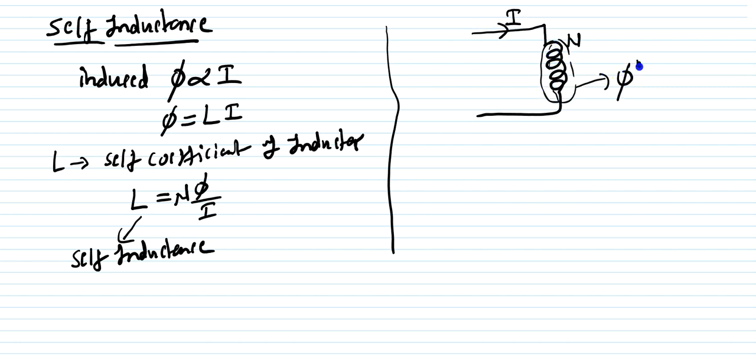This flux phi is being created in this coil, and according to Faraday's law, the EMF induced in this coil, E, is nothing but the rate of change of the flux, isn't it? So how many turns does it have? It has N, so I can write N d phi by dt.